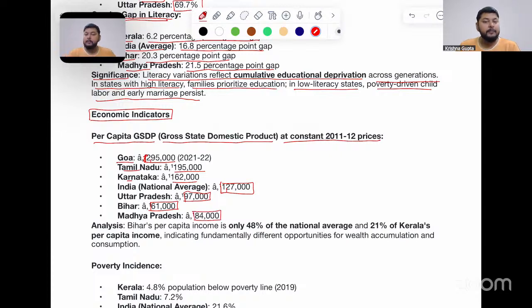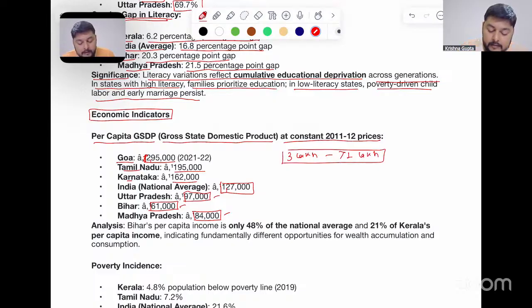In the previous topic, I was explaining how per capita GDP, per capita income, varies between different states of India. For example, in Goa, a person earns 2,95,000 on average in a year, whereas a person living in Bihar, Uttar Pradesh, and Madhya Pradesh earns way less than even 1 lakh. So here we can see 3 lakh versus less than 1 lakh, and we can understand the level of disparity prevalent between the states.